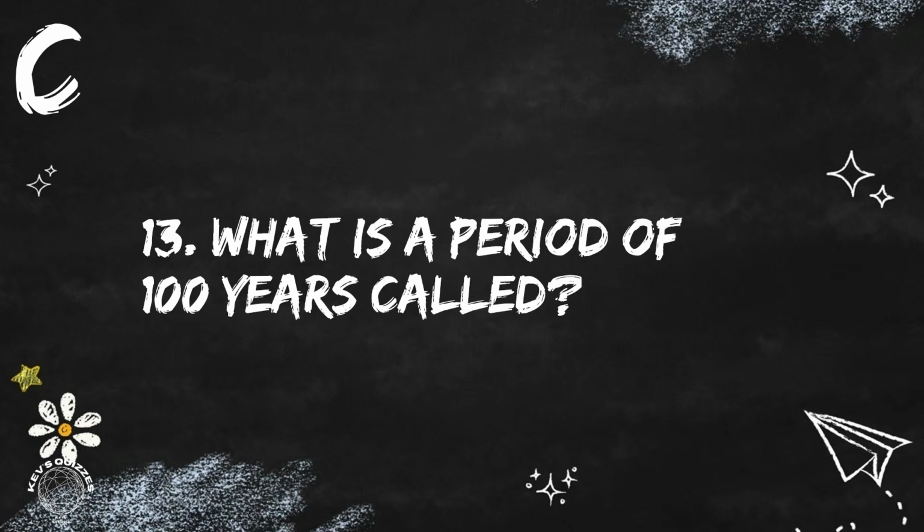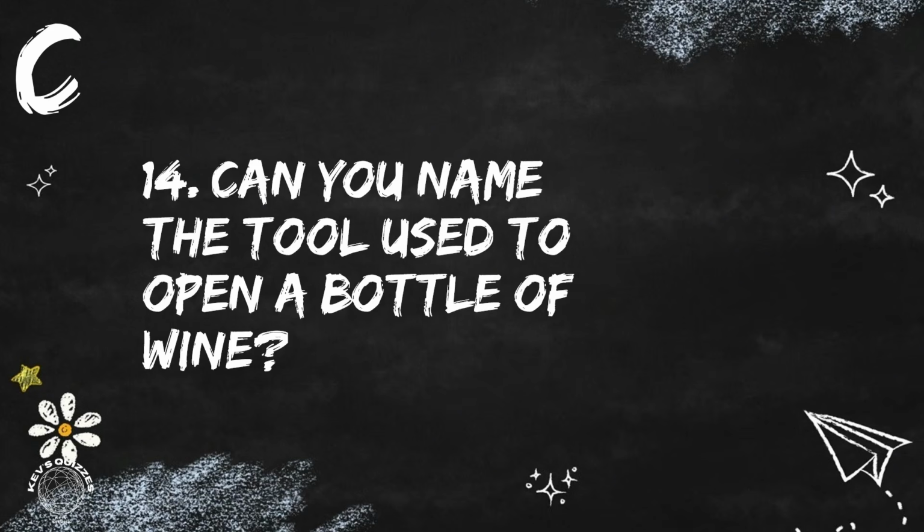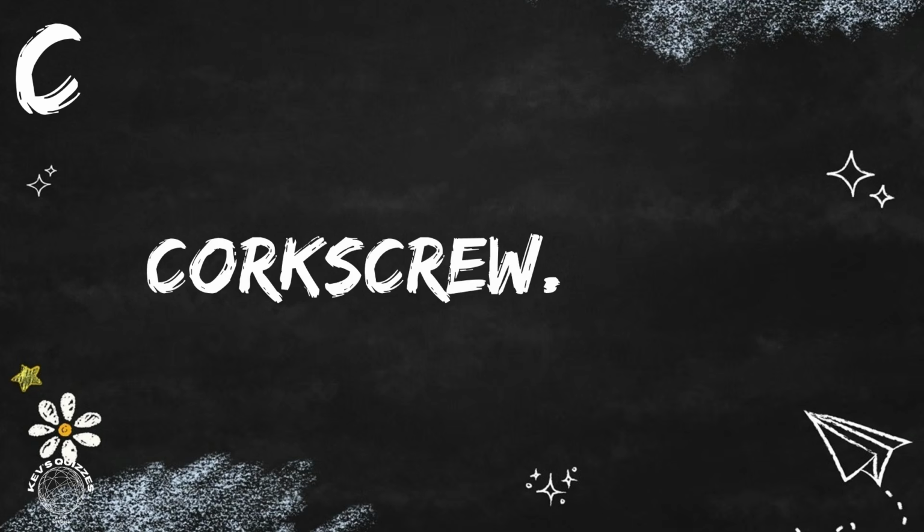Question 13. What is a period of 100 years called? It's a century. Next is question 14. Can you name the tool used to open a bottle of wine? The tool is called a corkscrew.